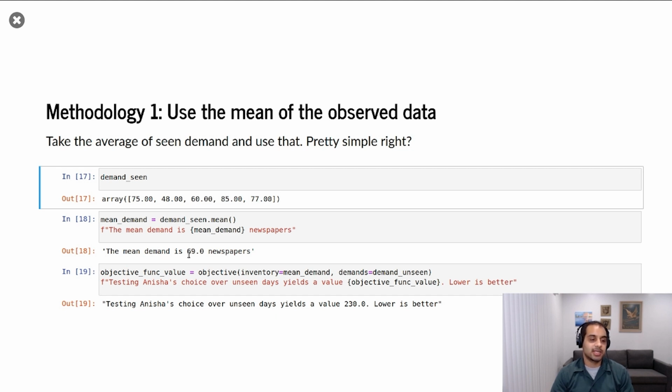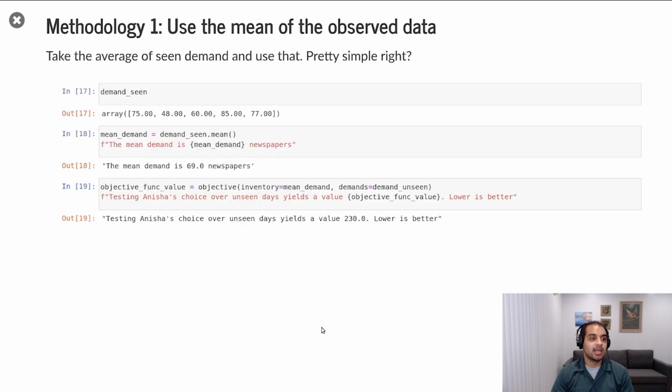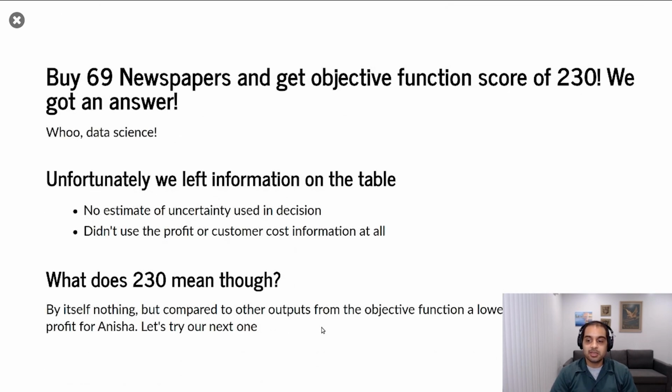She says 69 newspapers on average are sold in the last 5 days, or there's demand for 69 newspapers on average in the last 5 days. So let me just stock 69. We're going to plug that into our objective function, and we see that we get a score of 230. Awesome. This is great. We've actually used data to make a choice, which is commendable, to be quite honest.